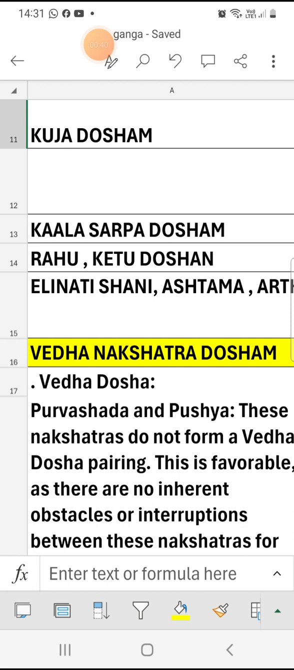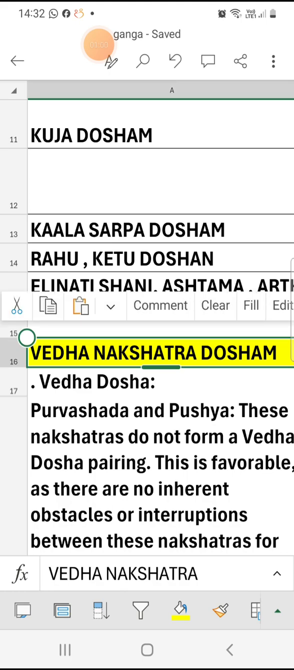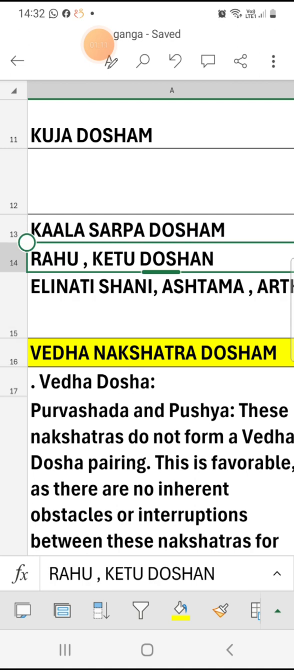When is Rahu Ketu Dosham considered? Rahu and Ketu in the chart at 1-7, 2-8, 4-10. If Rahu is in the 4th, where will Ketu be? In the 10th from Lagnam. If Ketu is in the 4th position from Lagnam, Rahu would be in the 10th position. So like that, 1-7, 2-8, 4-10. So these are the positions to be considered as Rahu Ketu Dosham.